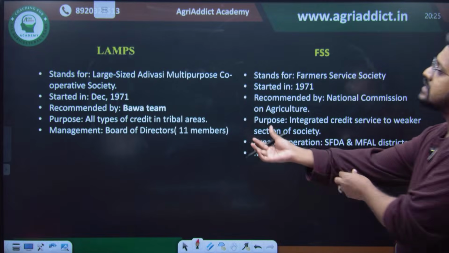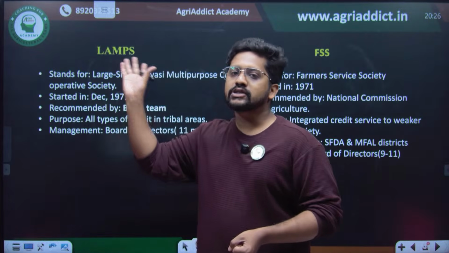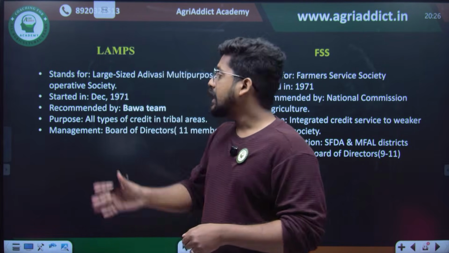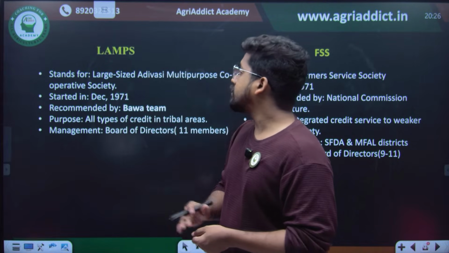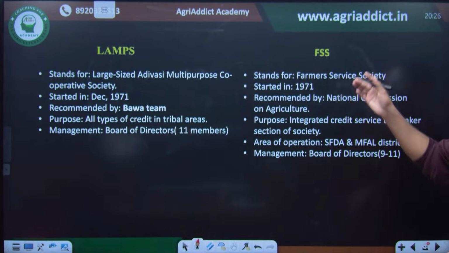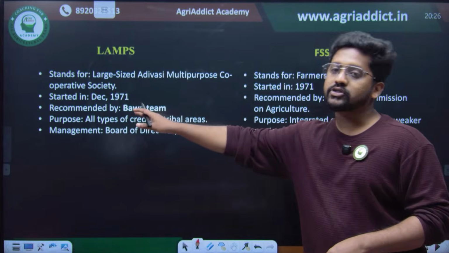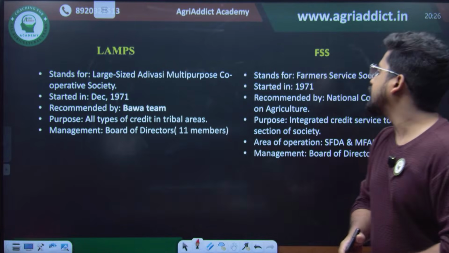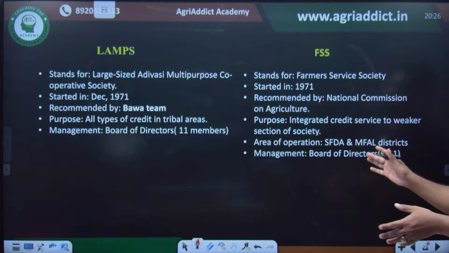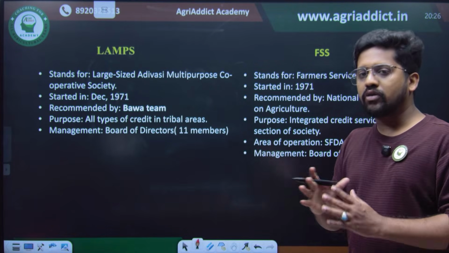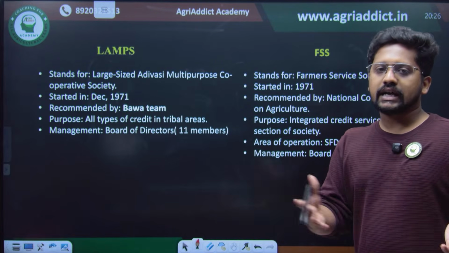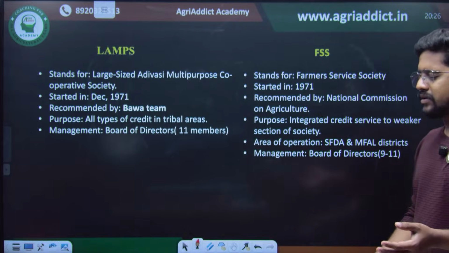Then the LAMS, Large Adivasi Multi-Purpose Cooperative Society, was recommended based on the Bawa Committee and established in 1971. This was exclusively for the development of the tribal people. Then the Farmer Service Society was also developed in 1971, recommended by the National Commission on Agriculture. This integrated the credit service to the weaker sections of society, with almost comprehensive coverage of marginalized people, like small and marginal farmers, agricultural laborers, merchants, and masons.